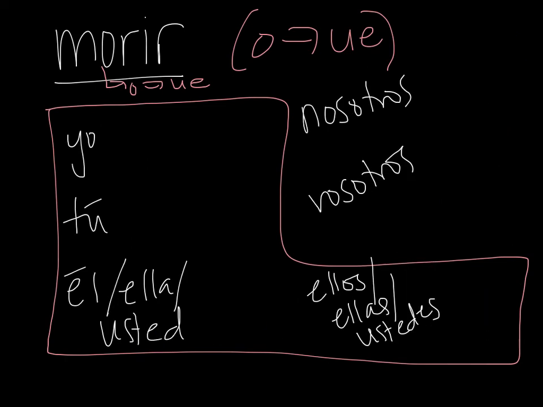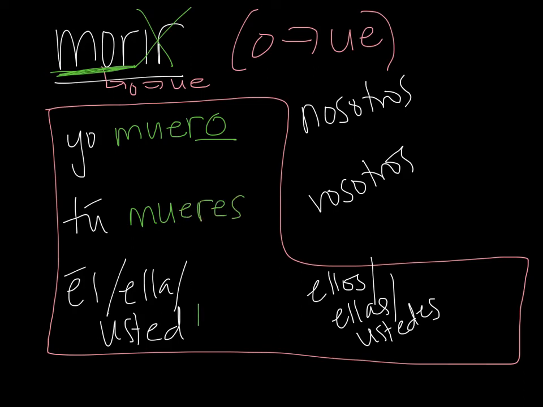Okay, so the idea here is first I'm going to cut off my ending. I'm left with my stem, which is going to have a stem change from O to UE. So here I spell it out, and then I have the R still, and I add the O because that's my ending for my yo form in the present tense. And then here, mueres, same spell change here.